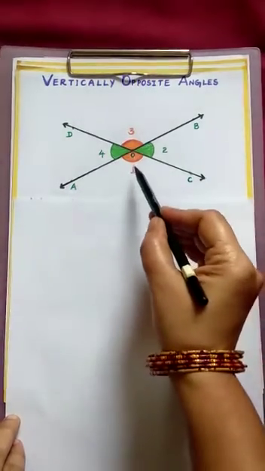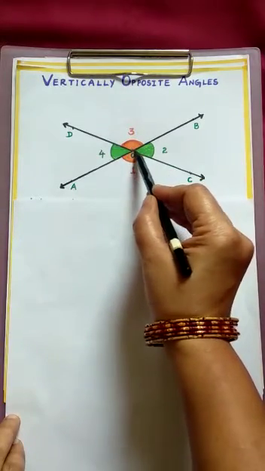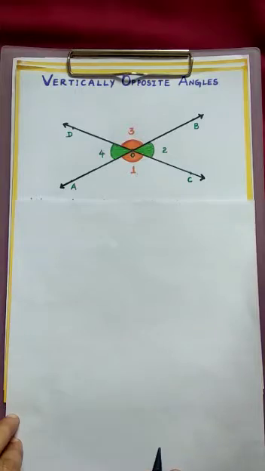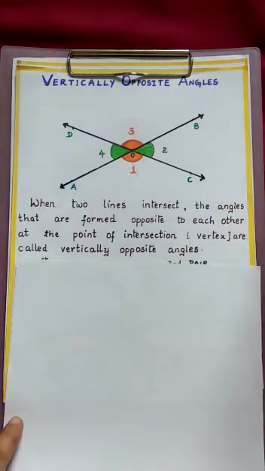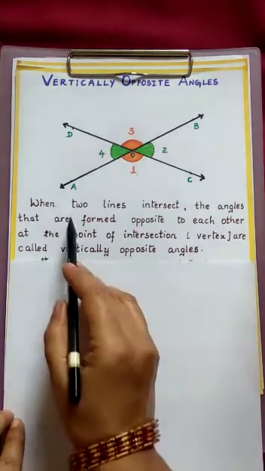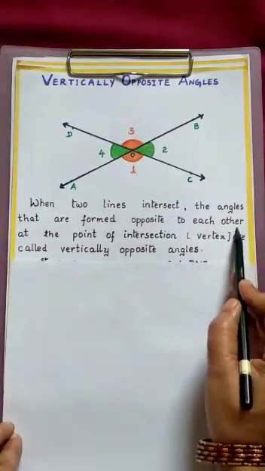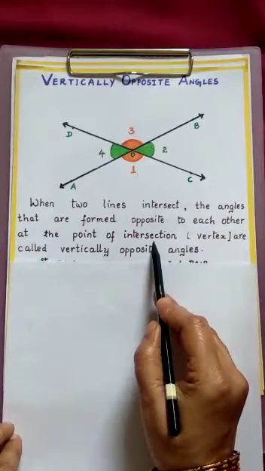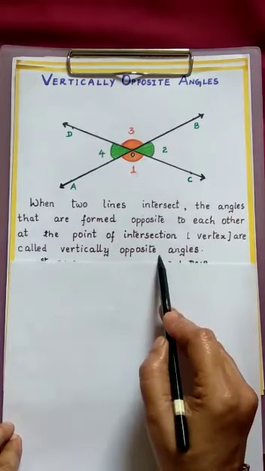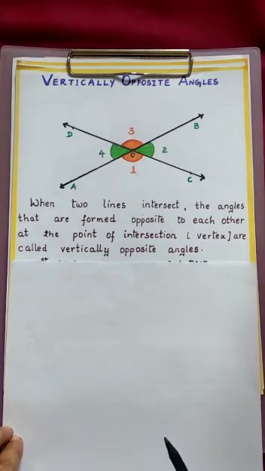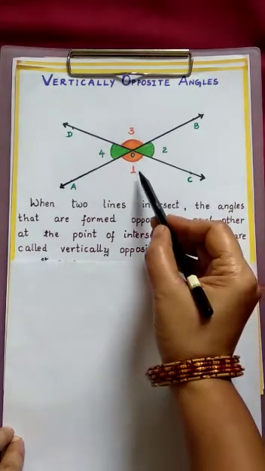The angles which are opposite at the point of intersection we call vertically opposite angles. When two lines intersect, the angles formed opposite to each other at the point of intersection are called vertically opposite angles.